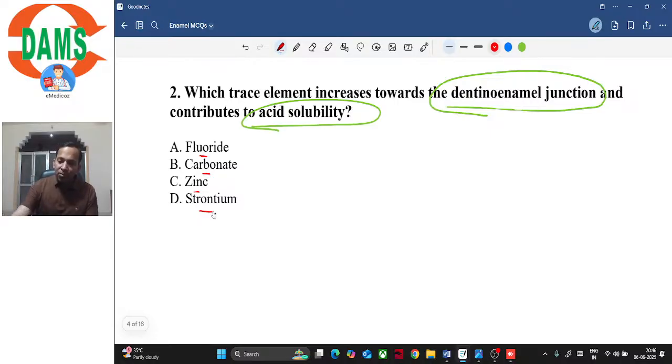And the correct answer would be, so which is the correct answer? Deepa, Shweta, which is the correct answer? The correct answer would be carbonate, isn't it? We just discussed that carbonate and magnesium, they increase towards DEJ. Deepa, fluoride increases towards surface.